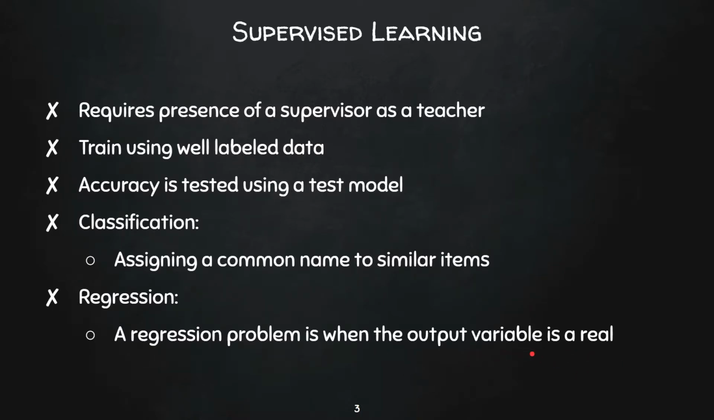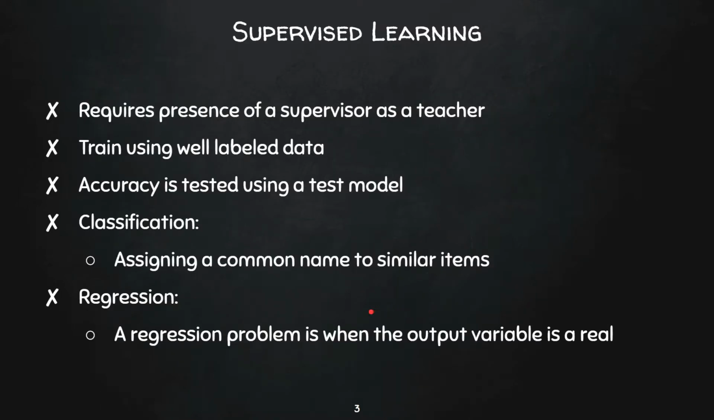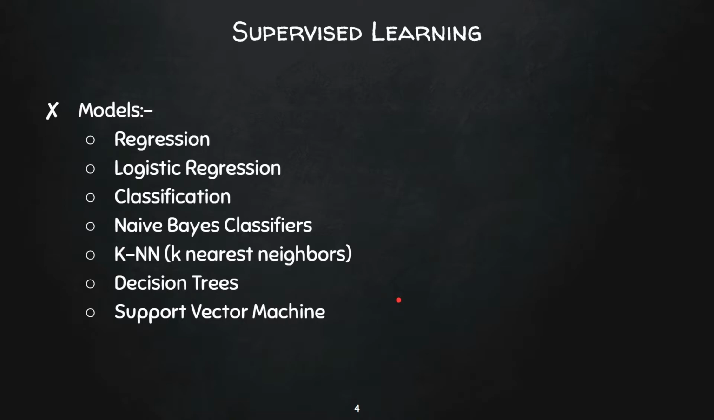For example, I hope you can see the example on the screen. Basically, classification of weather means we can classify a particular range of temperatures into hot or cold, and in regression there is a real value. That means there is some degree of temperature that we can predict. So these are the types and the models of supervised learning.